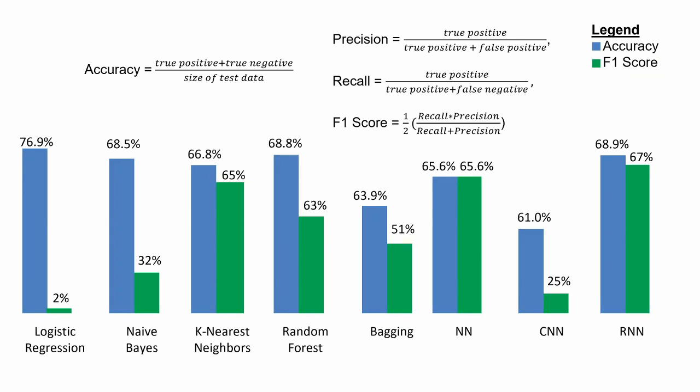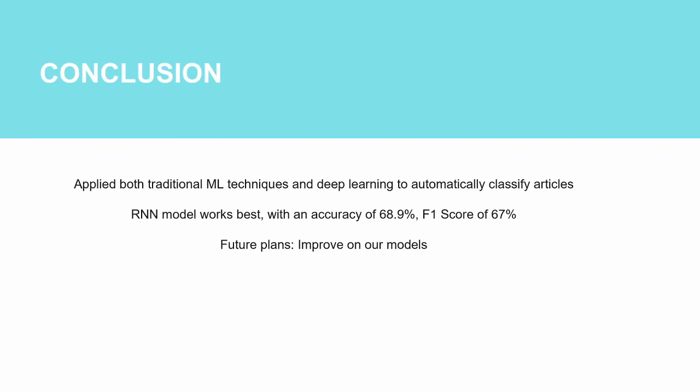Precision is the proportion of predicted positive results that truly are positive. Recall is the ability of a test to correctly identify positive results to get a true positive rate. The best F1 score is 100%, while the worst F1 score is 0%. From the results here, we can see that the RNN model performed the best, with an accuracy of 68.9% and F1 score of 67%.